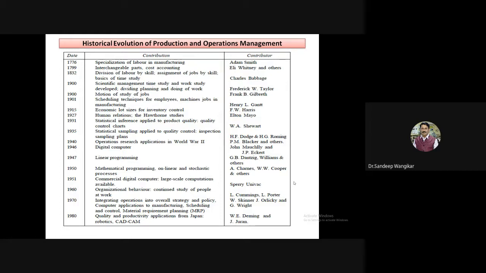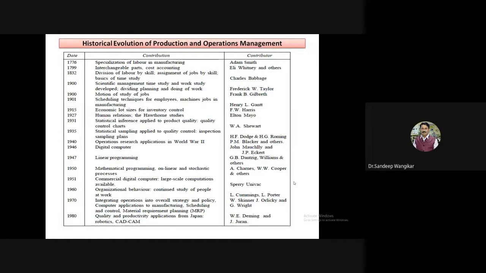In 1776, specialization of labor in manufacturing, a contribution by Adam Smith. Specialization of labor in manufacturing. Now the example I am giving: highly skilled labor, semi-skilled labor. For example, a CNC operator; an ordinary operator cannot directly work on a CNC. He should possess the skills of operating a CNC. So a highly skilled operator. So specialization of labor means this particular worker can do fitting type jobs, turning type jobs, then smithy, then carpentry.